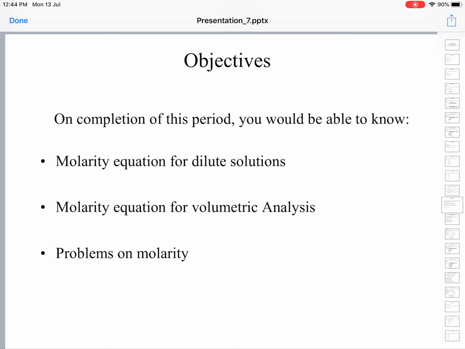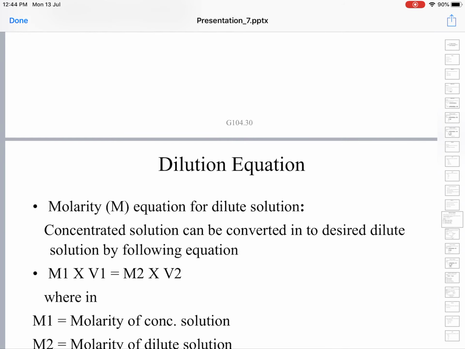So let us see the molarity equation for dilute solutions. What it means is, I have a solution of a given concentration, say 500 ml of 1 molar concentration. I will dilute it to 1000 ml. What will be the final concentration? That is the equation for dilutions. Molarity equation for dilute solutions.